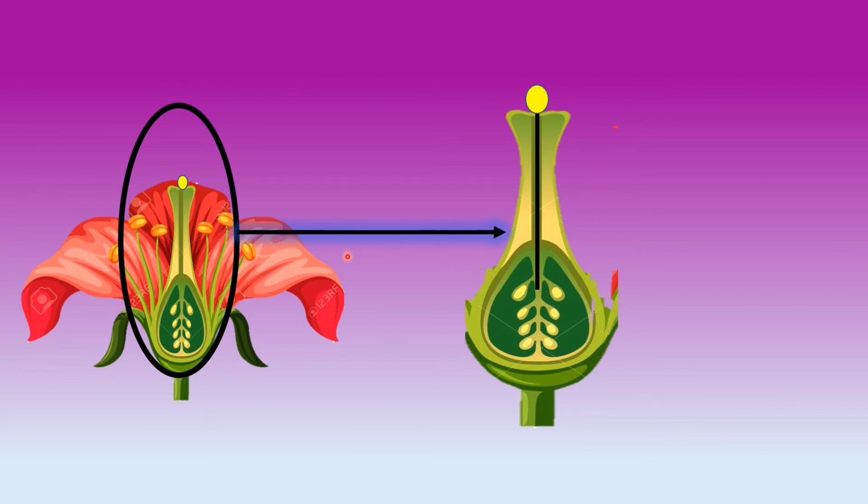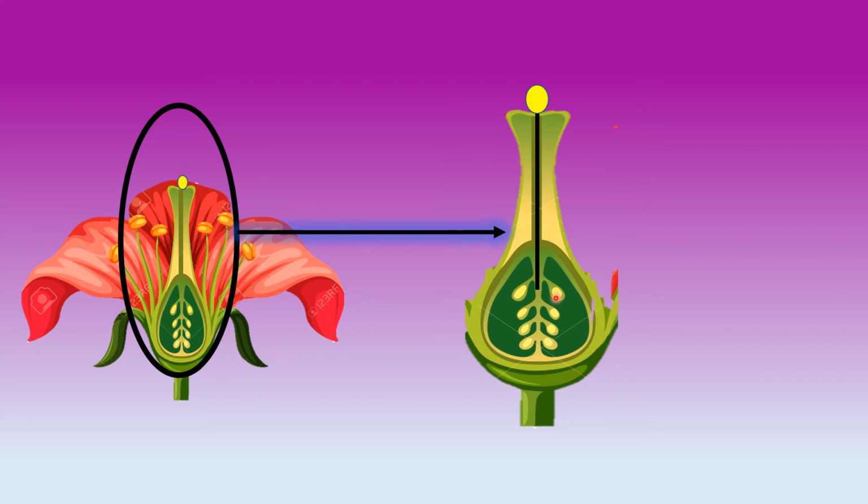Okay, I am repeating again, children. A pollen grain is transferred, or we can say deposited, on the stigma, which is the uppermost part of the gynoecium. Then this pollen grain will produce a thread-like tube, which will move from the style to the ovary. In the ovary, it will meet the ovule.